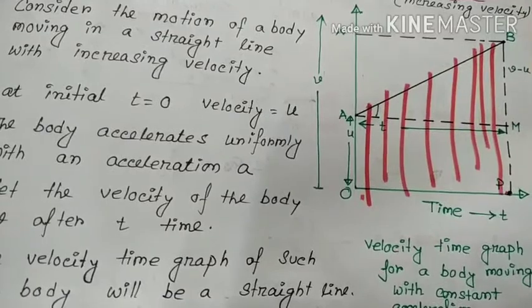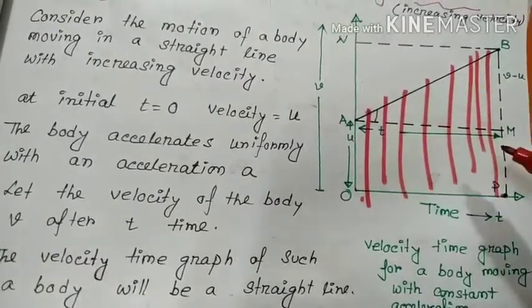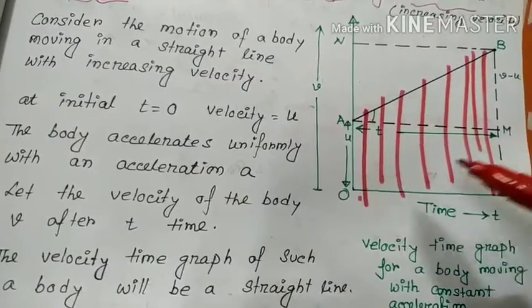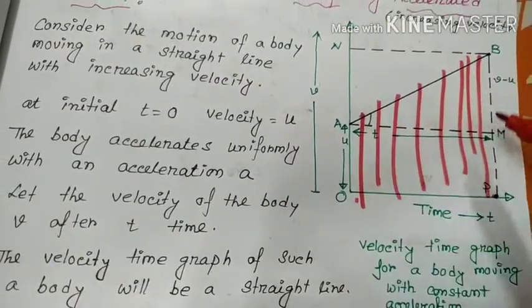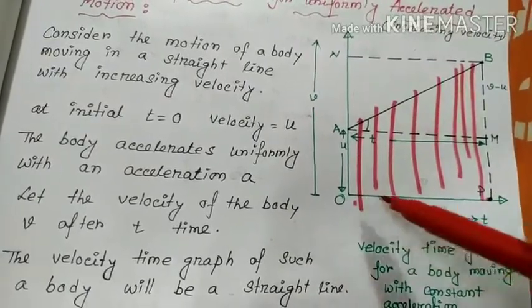So what is the area of a trapezium? OA and BP are two parallel lines, so it is half into OA plus BP, and the height of the trapezium is OP.